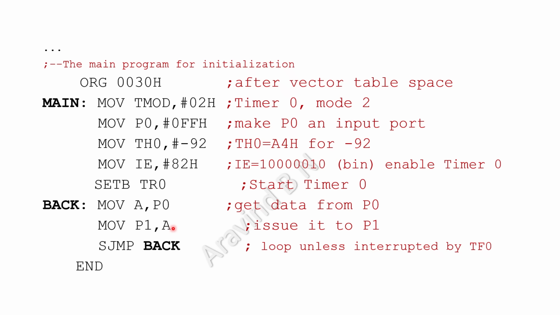Then from the accumulator it is sent to port P1. Again short jump back, it will come back here and keep moving the data from P0 to P1. With respect to the timer, whenever the interrupt occurs, it will move out to that interrupt service routine, perform the complement operation, come back, and keep running that square wave representation. So this is about the program we are having.